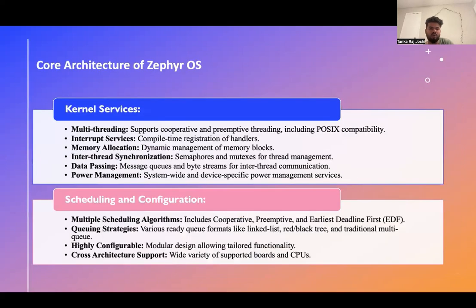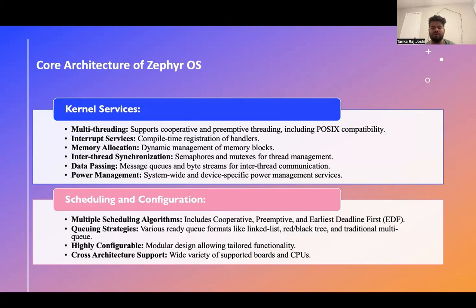Let's go one by one through the different parts. Like kernel services, as I defined: it supports multi-threading, interrupt services, memory allocation, inter-thread synchronization, data passing, and power management. Due to multi-threading, there is fast processing. Interrupts do not interrupt any service. Memory allocation is the best here.